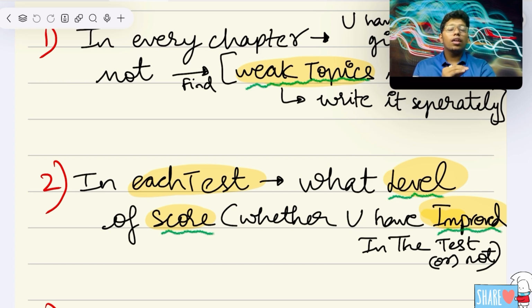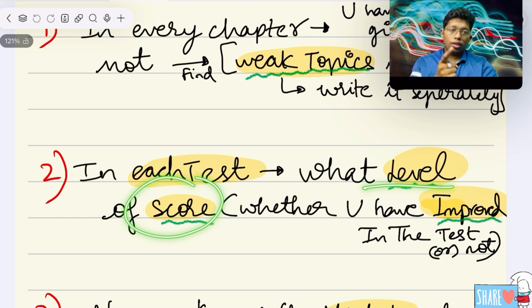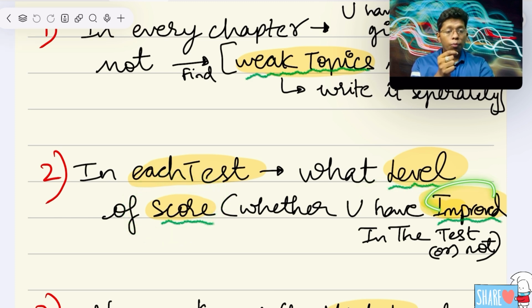So don't get demotivated thinking that I am taking only 400 or 500 marks. You will improve a lot, but just try to focus on the mistakes you have made. By seeing your mistakes and correcting them, your marks will improve. That's why I said mock test analysis is very important. Write down the level of score. In each and every test you should see whether you have improved or not.